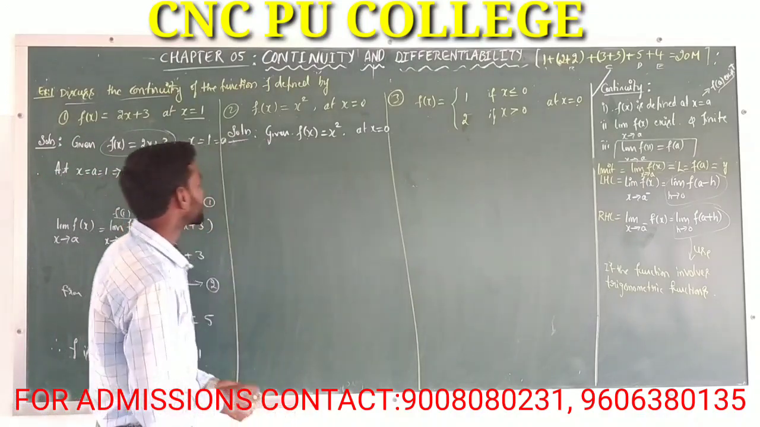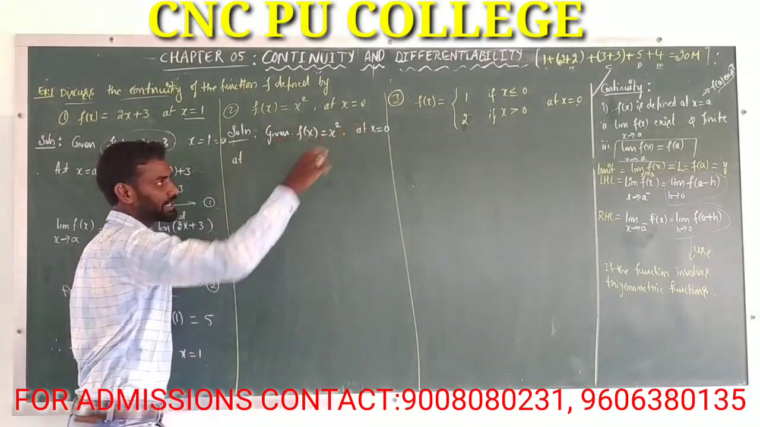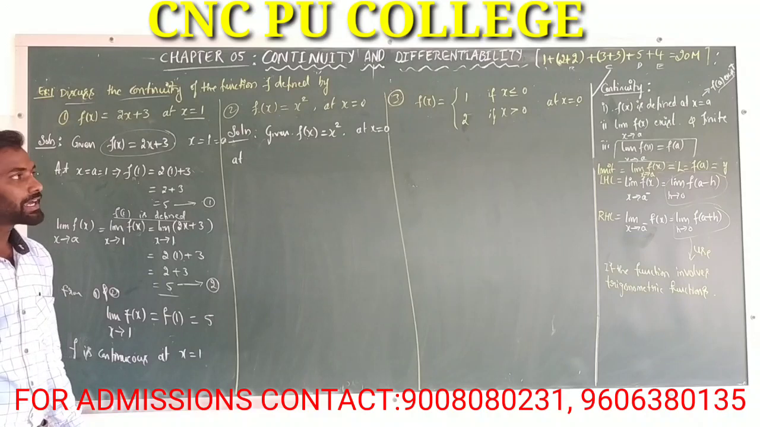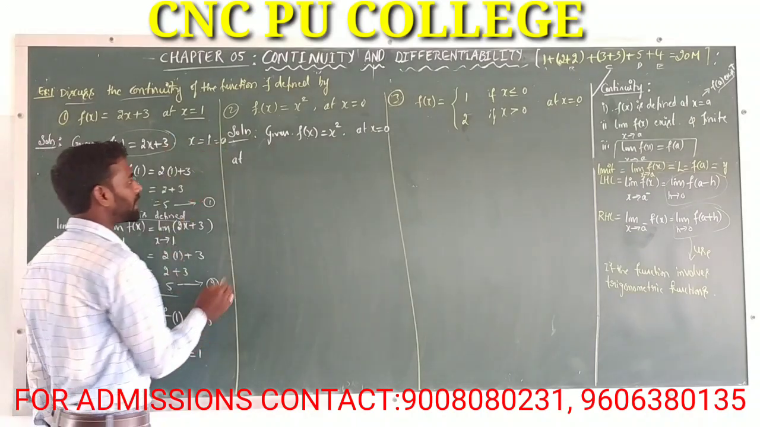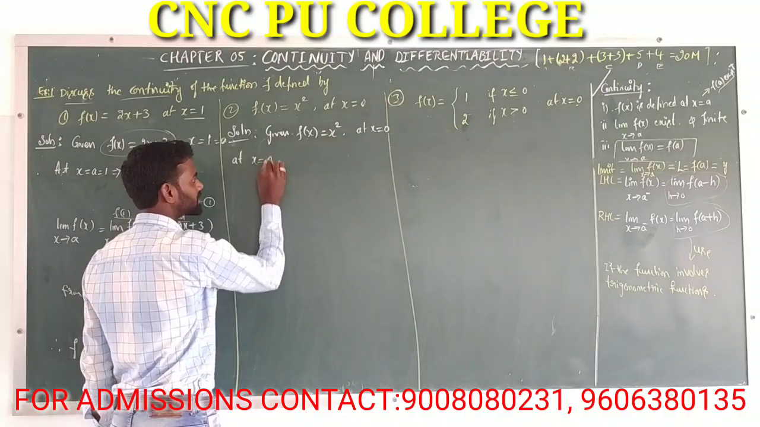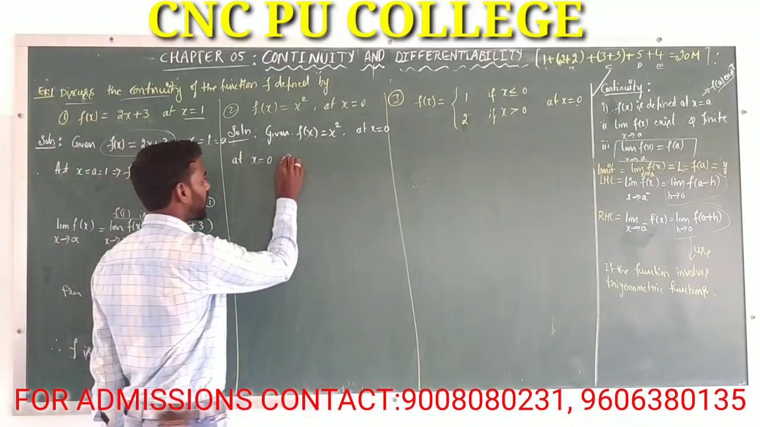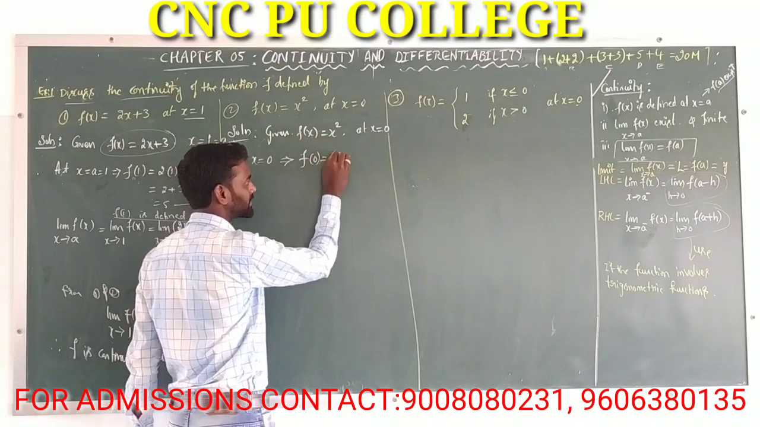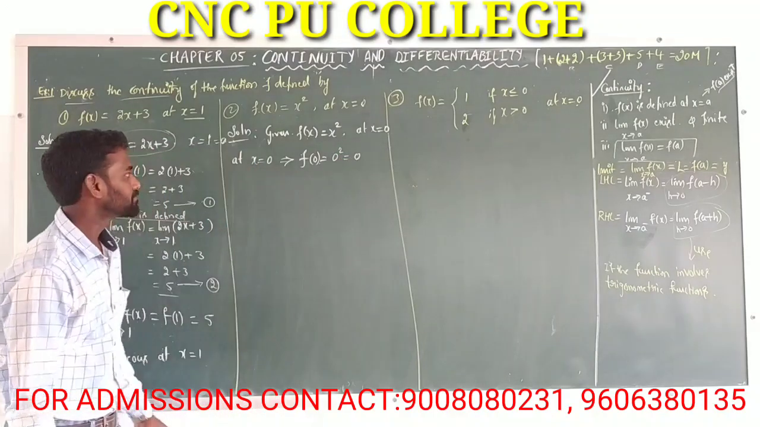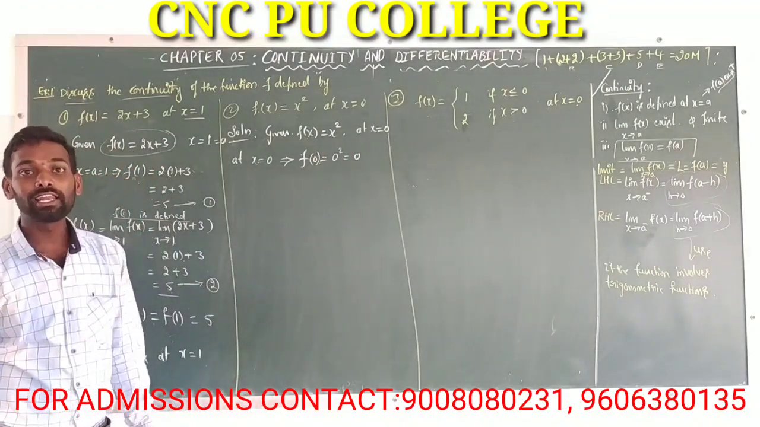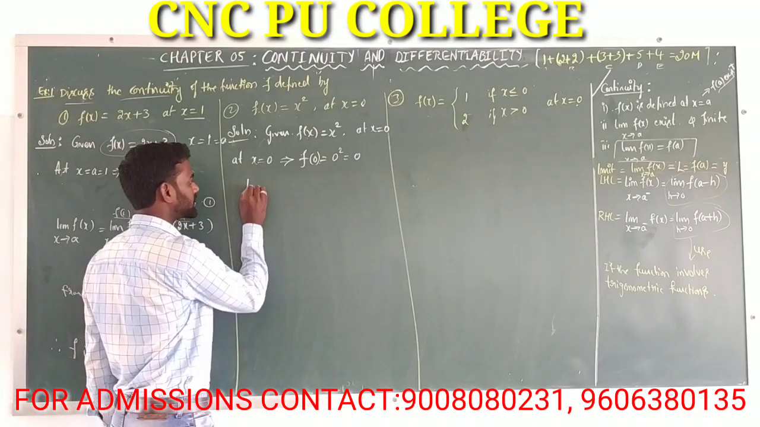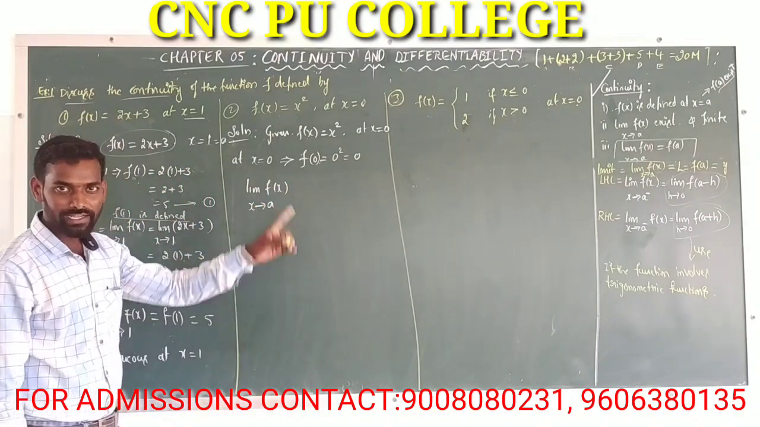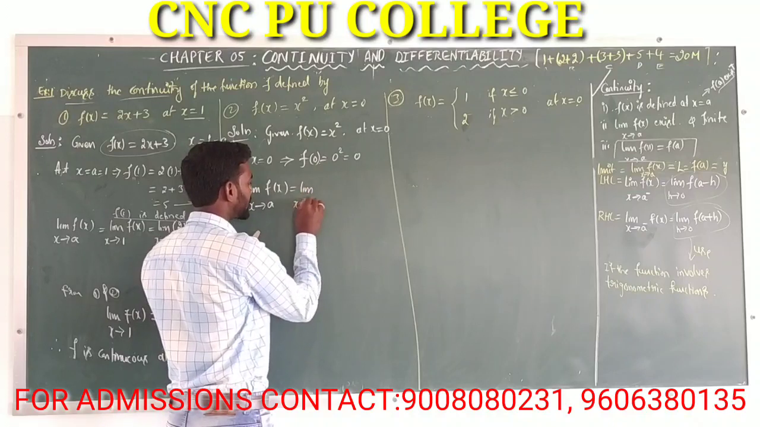Right? Now, the first condition of continuity is what? f of x exists, or f of x is defined. That means f of a exists, at x is equal to 0. f of 0 is equal to, replacing x by 0, 0 square is equal to 0. Next, the second condition of continuity is what? The limit of the function exists. That means the limit of f of x as x tends to a.